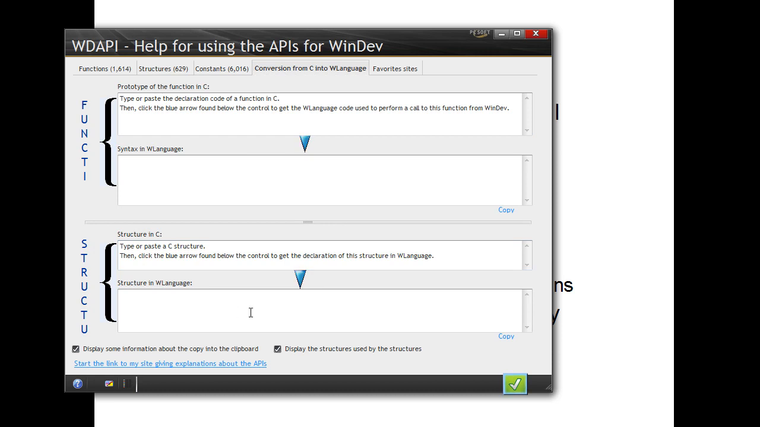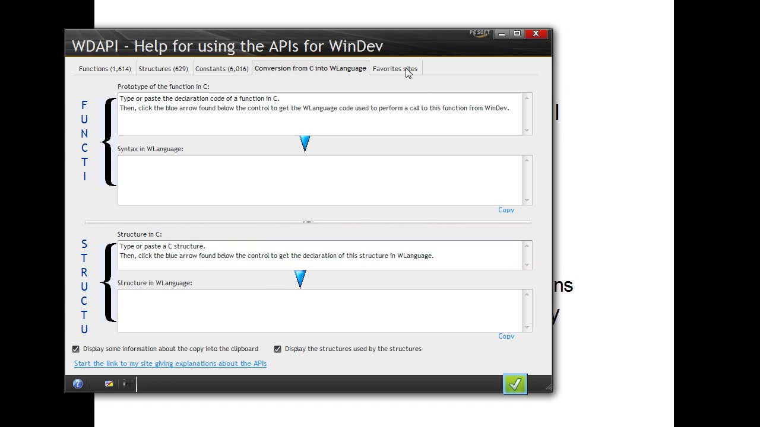It's great, but do not think that it's going to solve all your problems. This tool is not perfect. It doesn't have all the API, it doesn't have all the structures or all the constants, and even the conversion tool is going to misfire from time to time. It's a helper, it's not the answer to all the questions.